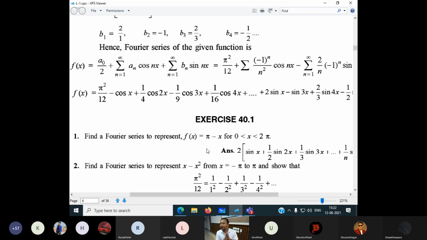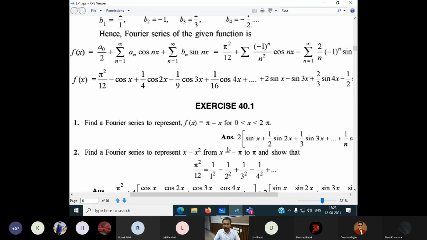These are very important because ultimately in semester 4 we continue these things. We have to apply all these things in our petroleum science. At that time, I should not have to recall what was the meaning of A0, A1 and B1. This is going to play a very important role in writing the interpretation in our petroleum science and engineering.